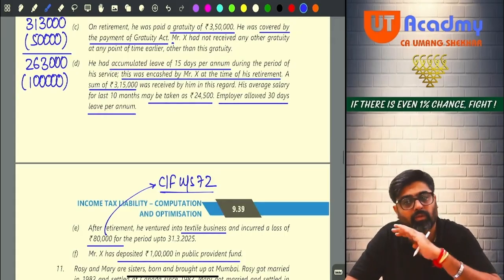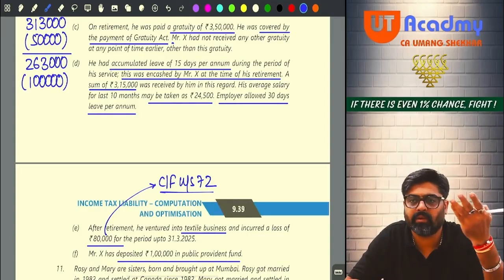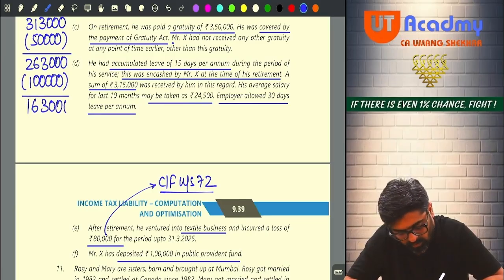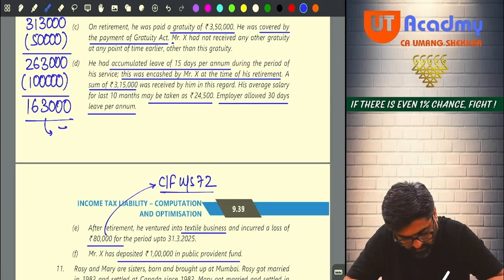See, there was no other head. So my GTI will be the same, 2,63,000 only. Getting my point? Take away 1 lakh. Now it will be 1,63,000. That will be your total income.